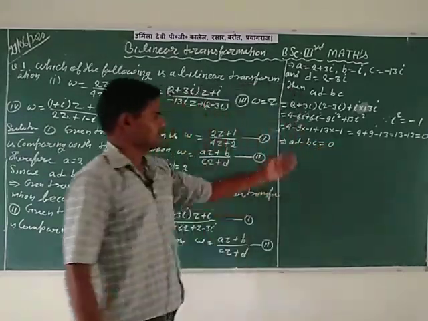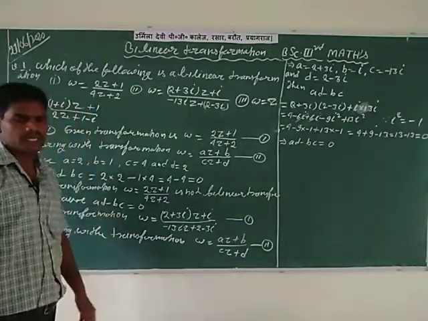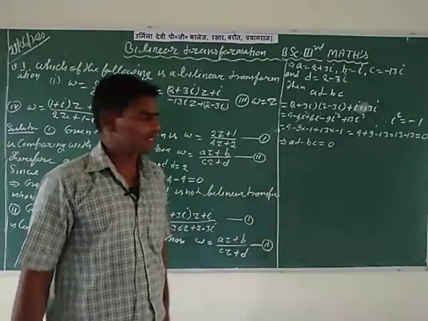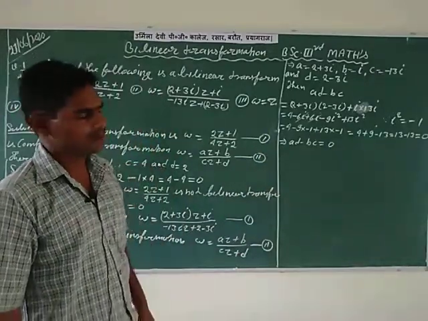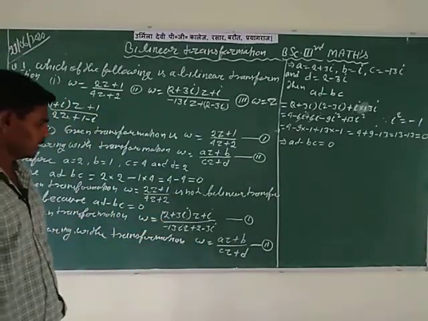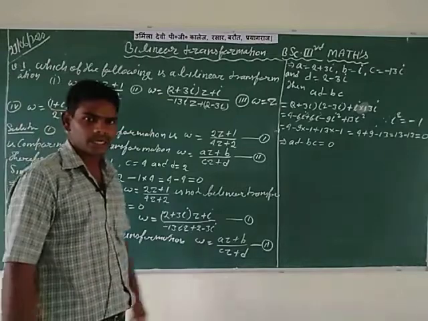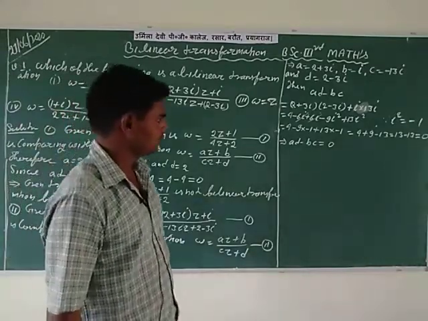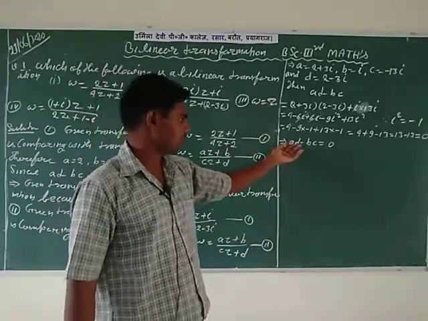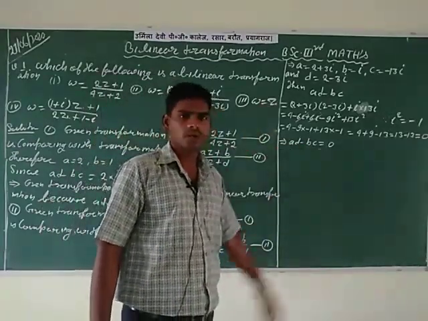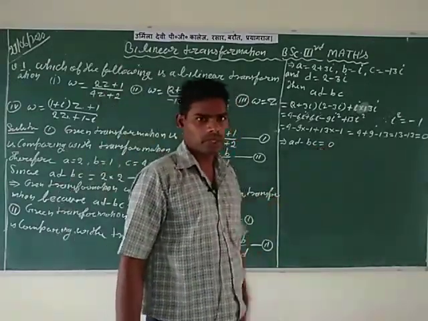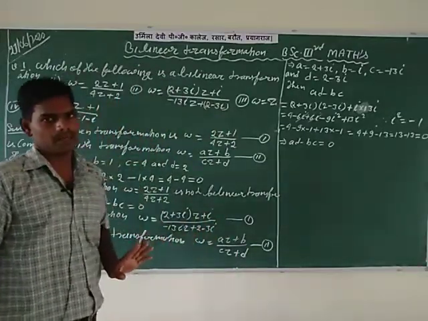You know that this is not the necessary condition for the bilinear transformation, because the necessary condition of bilinear transformation is that AD minus BC should be not equal to 0. So in this transformation, W is equal to (2 plus 3i)z plus i divided by minus 13iz plus 2 minus 3i, the value of AD minus BC is equal to 0. Therefore, the given transformation is not a bilinear transformation.